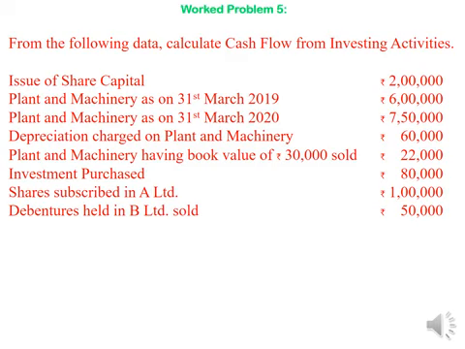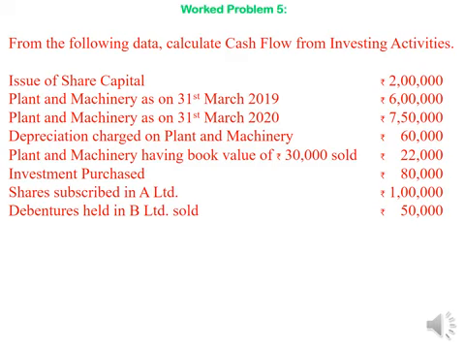Plant and machinery having book value of rupees 30,000 sold for rupees 22,000. Investment purchased rupees 80,000. Shares subscribed in A Limited rupees 1 lakh. Debentures held in B Limited sold rupees 50,000. This is the problem. If you are writing down, pause the video and write down. Let us analyze the problem. We are asked to calculate cash flow from investing activities.